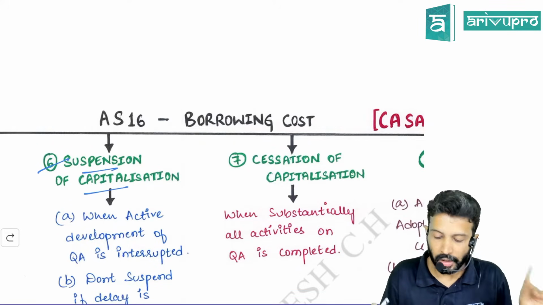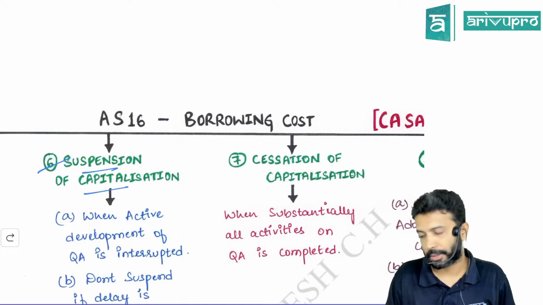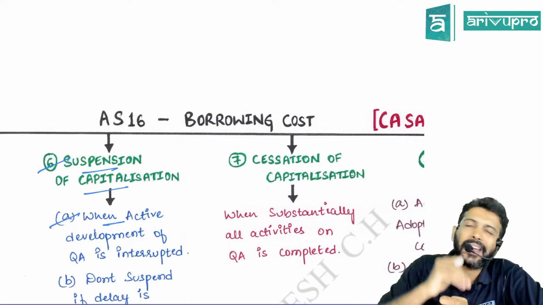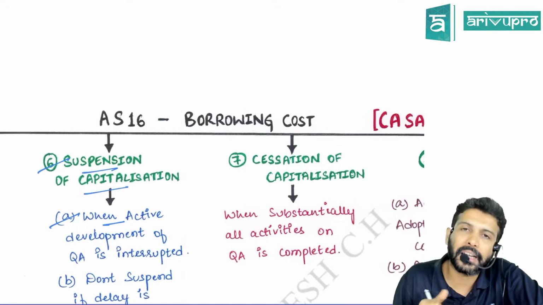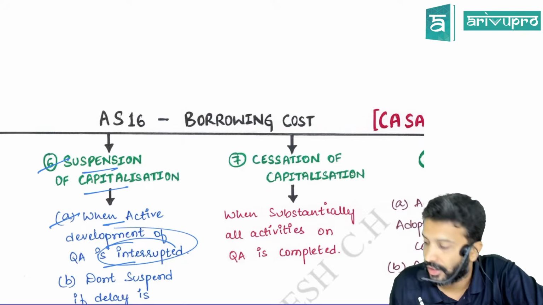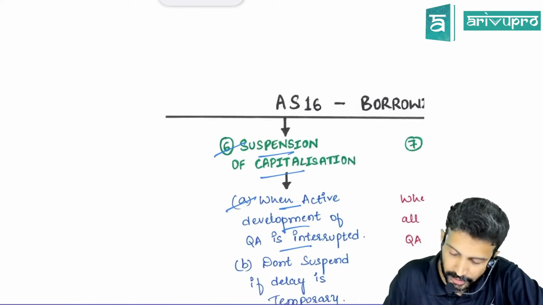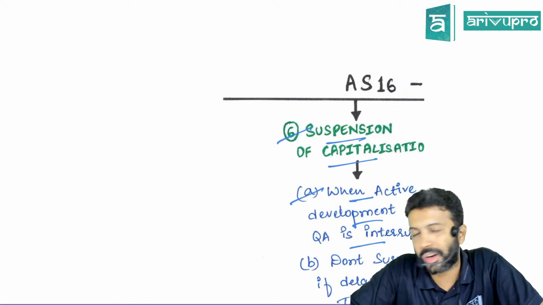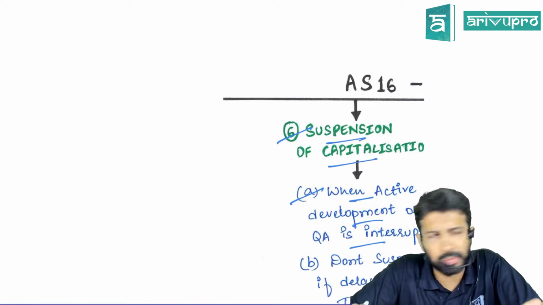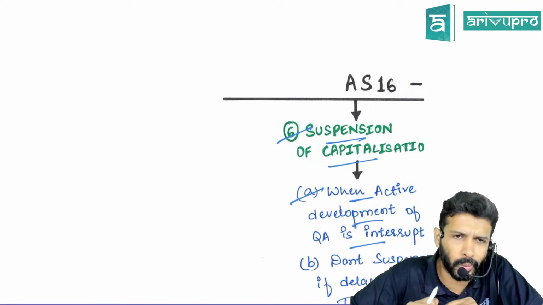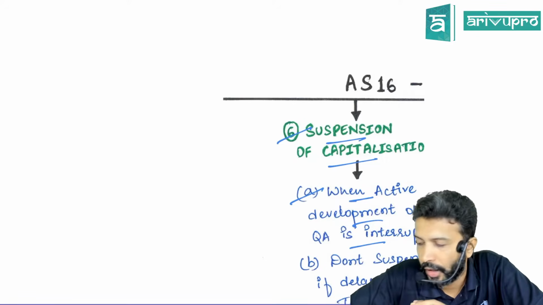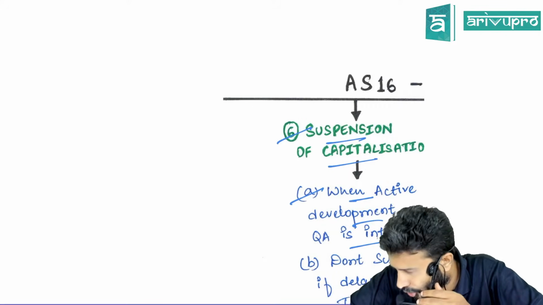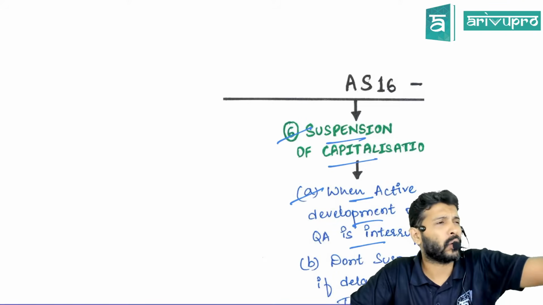Okay, listen, people. Suspension of capitalization. You will suspend capitalization of borrowing cost when active development on a qualifying asset is interrupted. Meaning, let's say, sir, you're constructing a building in one of the hilly areas. Let's say Manali, Shimla, that region, you're constructing a building, one guest house or something. And in that particular area, they will get landslides.